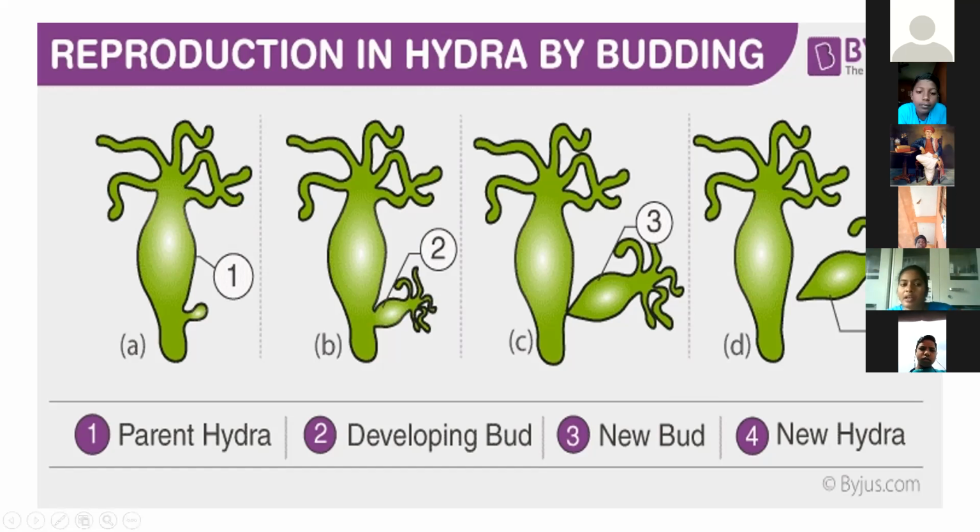This type of asexual reproduction is known as budding. That means it is forming the buds. This is the parent organism. The parent hydra develops the bud, and the new bud will separate from the parent organism and survive independently.